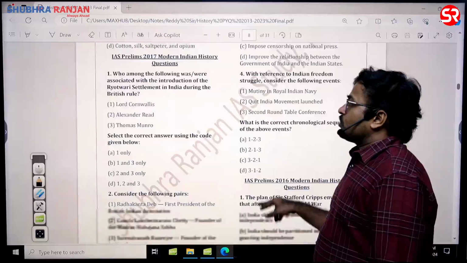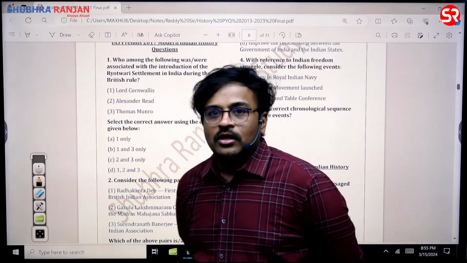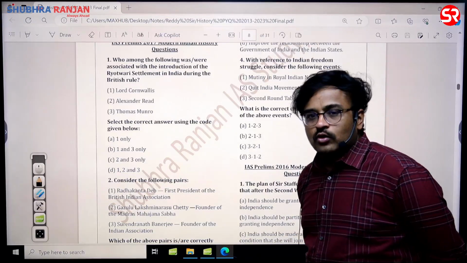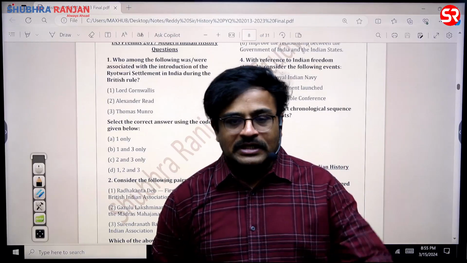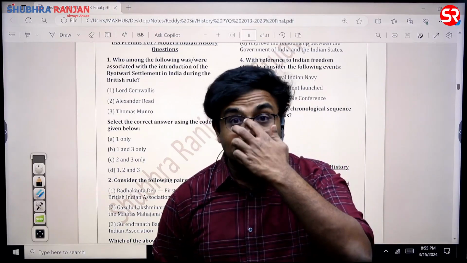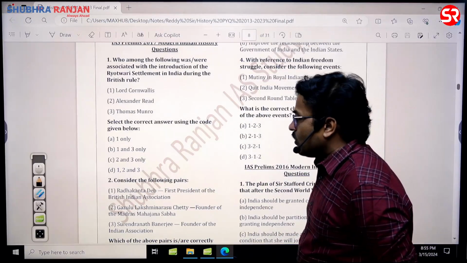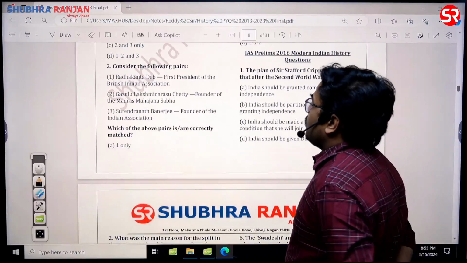Then see the question 27. Who among the following were associated with the introduction of Raithwari settlement? Lord Cornwallis is the permanent settlement, sir. Alexander Reed and Thomas Munro are the two people who are responsible for the Raithwari settlement. Please make a note of all the important British personalities who have made some positive contributions to India. So the answer for this question is 2 and 3 only. C is the answer.